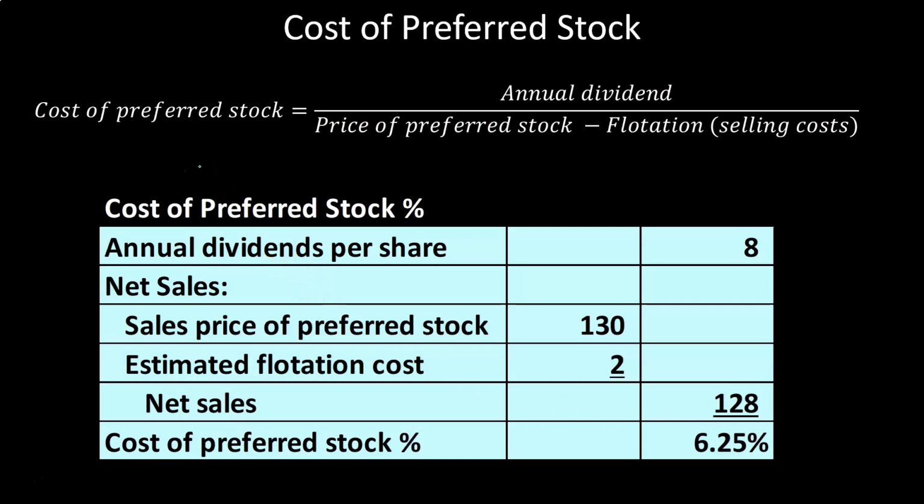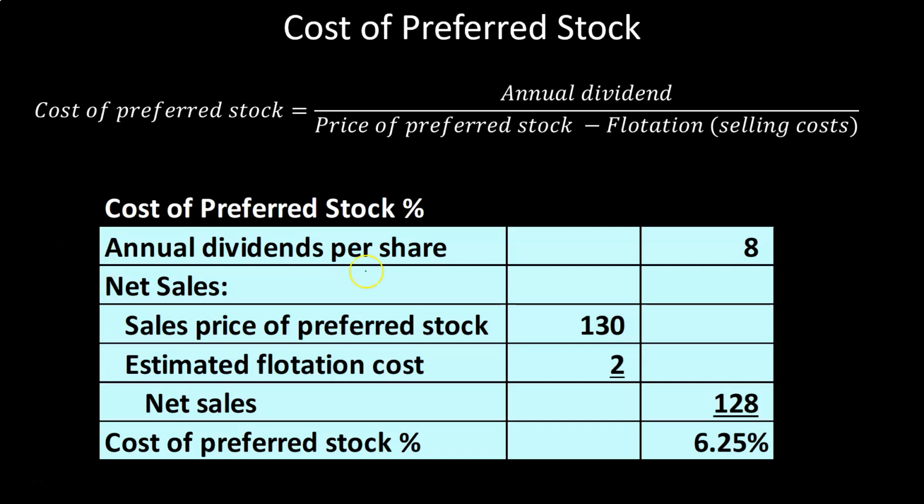Cost of preferred stock will equal the annual dividends, the dividends that we're going to pay. So we're imagining we issue the preferred stock in order to get financing, in order to get money, and then we're going to pay an annual dividend divided by the price of the preferred stock minus the flotation cost. The price of the preferred stock is what we got, minus the flotation cost, because that's the one-time cost we had to pay in order to issue the stock. So it would look something like this.